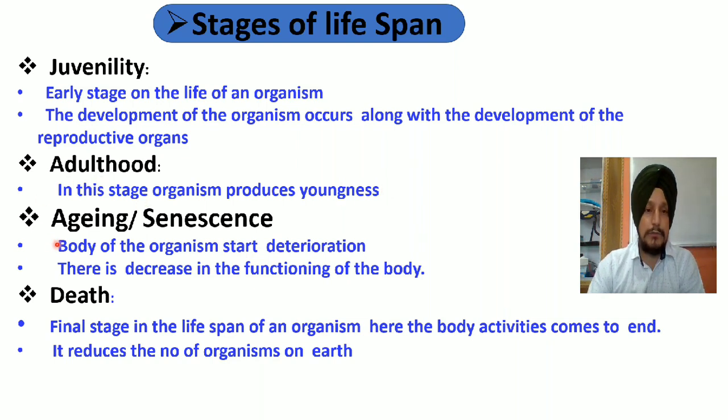After the adult stage we have the aging or the senescent stage. Students, due to continued reproduction, the overall physical, reproductive as well as mental strength of the organism decreases, and due to continued decrease in the functioning of the body of the organism, it enters its third stage. जिस stage को हम aging या senescence कह सकते हैं. And aging in simple language may be defined as deterioration in the functioning of the body of the organism.